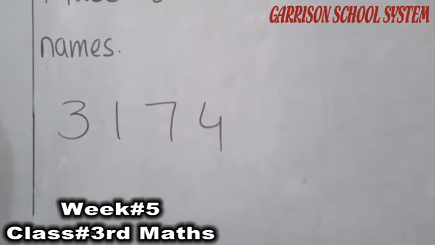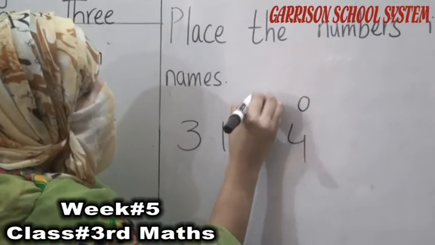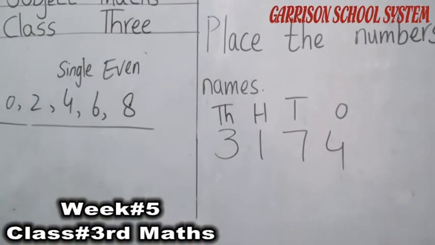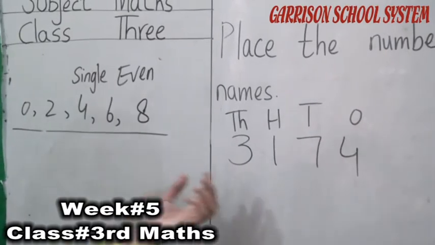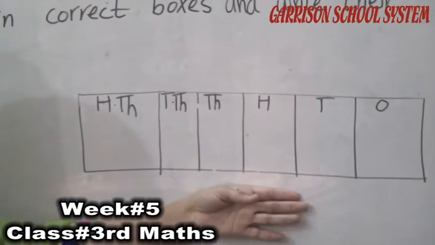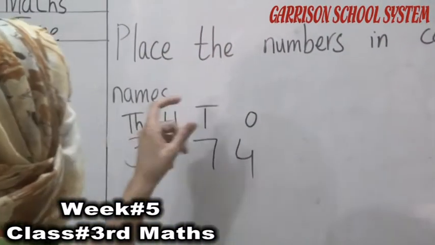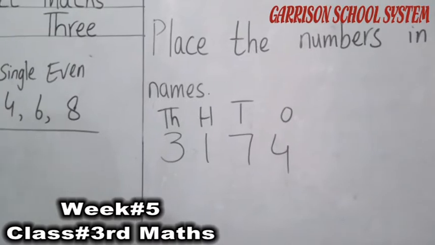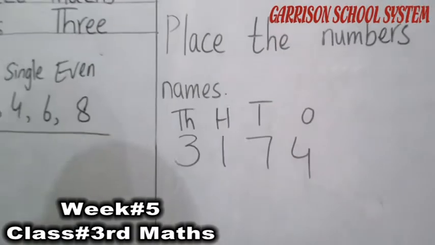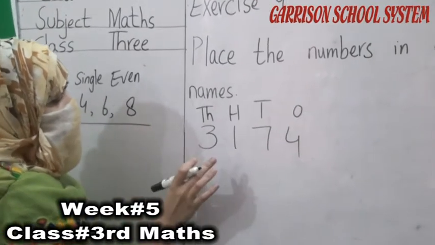3,174. Okay student, first of all we have to write its place value. Its place values are ones, tens, 100, 1000. Okay student, now what will we do? First of all we have to place this number according to their value. Here a table is given to us. We have to put these numbers into their values and then write their complete names. So students, 3,174. You can see here 1, 10, 100, 1000. Just up to 1000 the number is given to us.